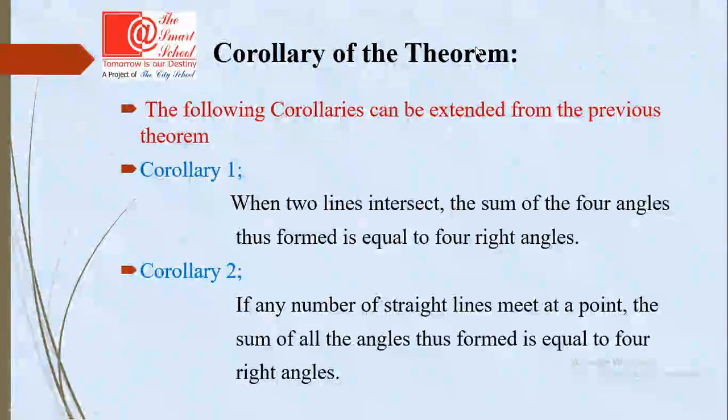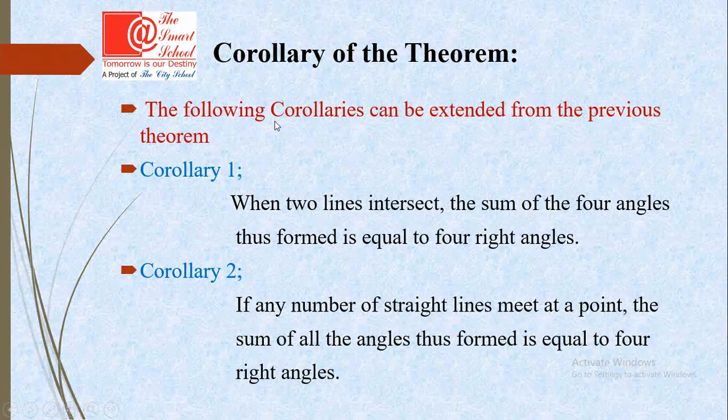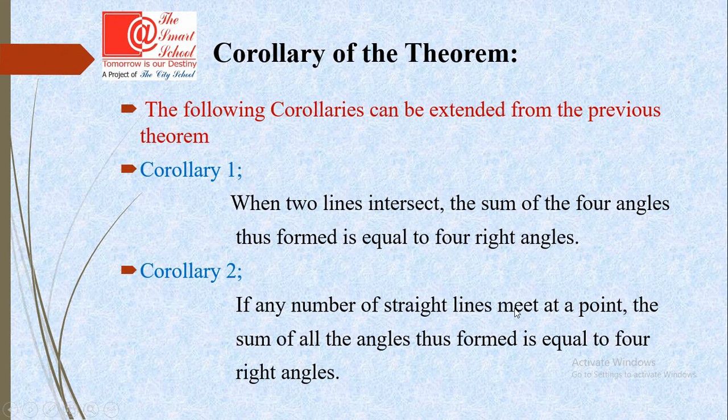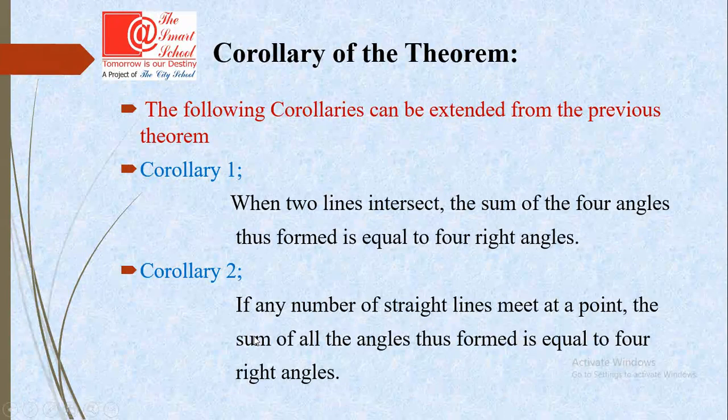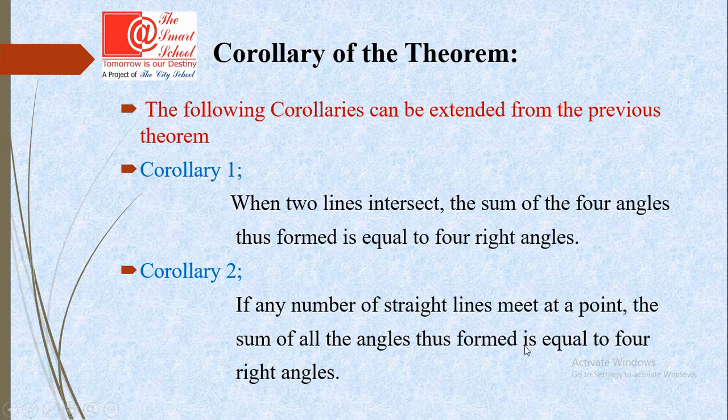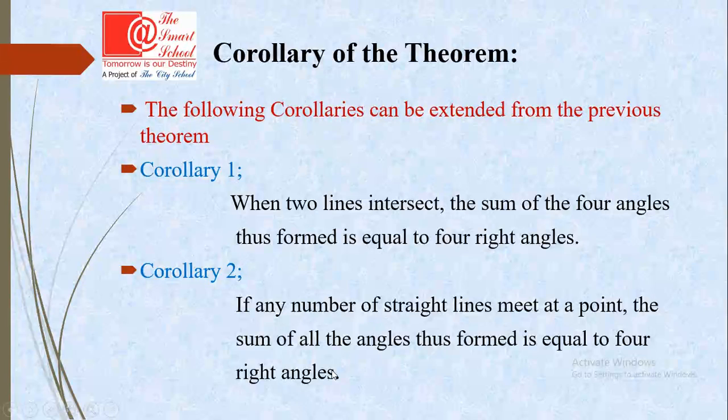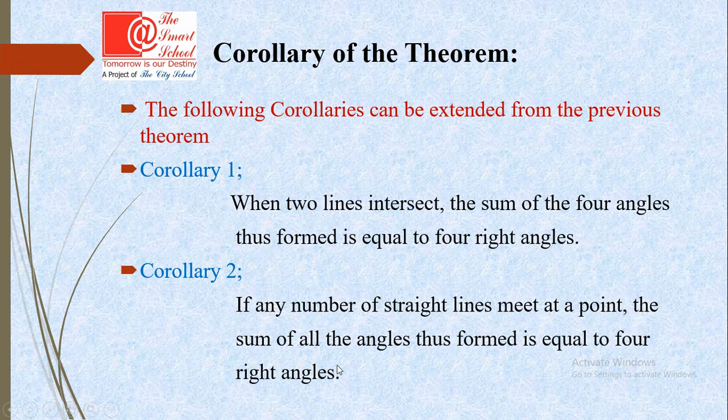Now, corollary of the theorem. The following corollaries can be extended from the previous theorem. Corollary 1. When two lines intersect, the sum of the four angles thus formed is equal to four right angles. Corollary 2. If any number of straight lines meet at a point, the sum of all the angles thus formed is equal to four right angles. So the basic rule is the same, but we can use different theorems or different words to prove that.